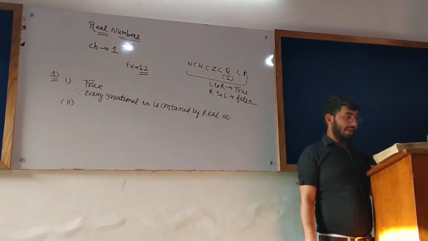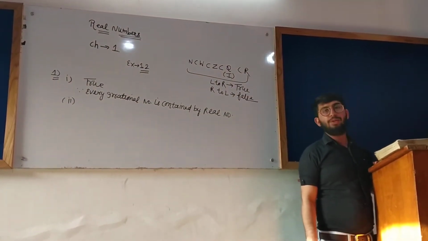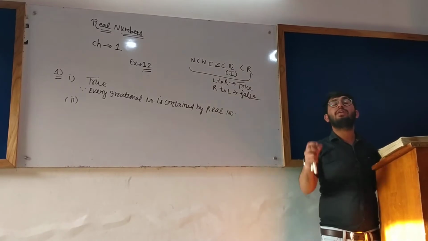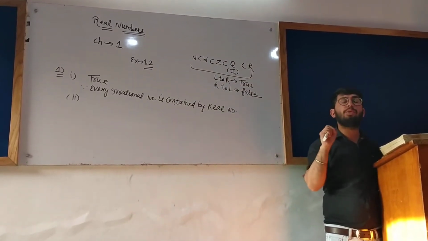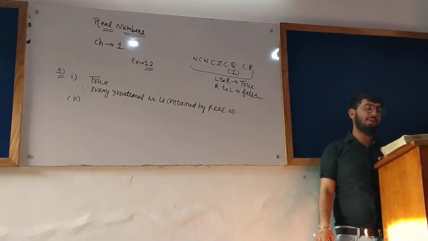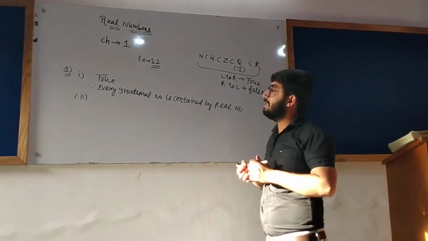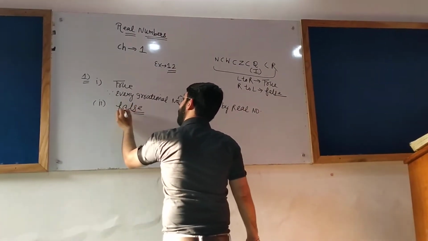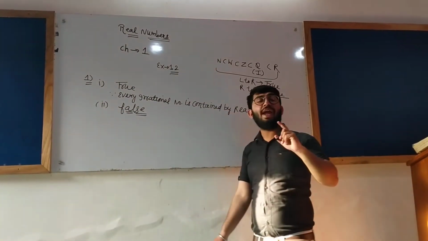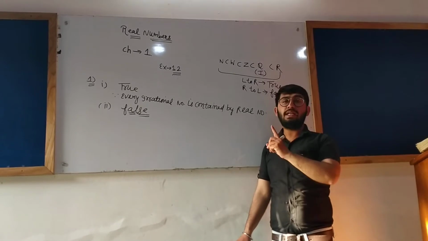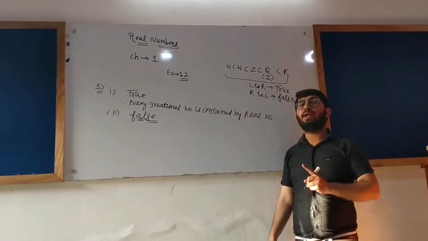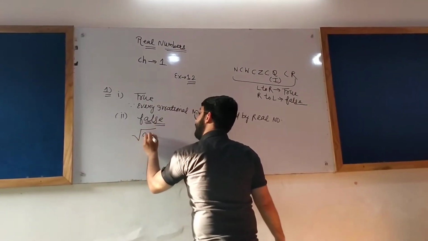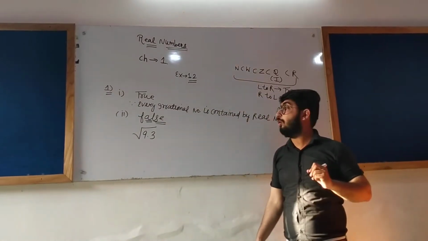Every point on the number line is of the form root m, where m is a natural number, where the number within the square root is a natural number. No, it is false. If every point on the number line were of the form root m, then it would always be a natural number, but root 9.3, yes, we can represent root 9.3 on the number line.